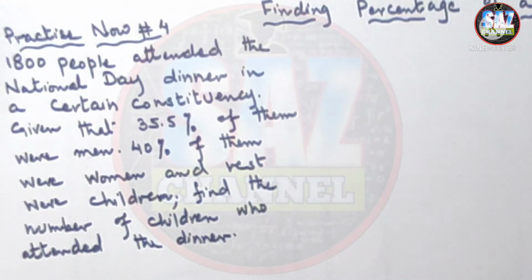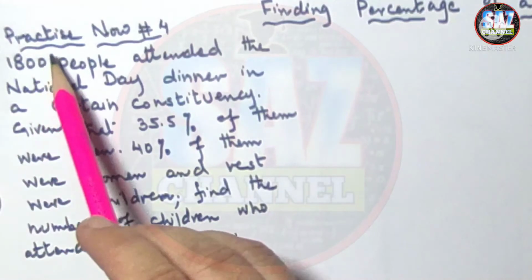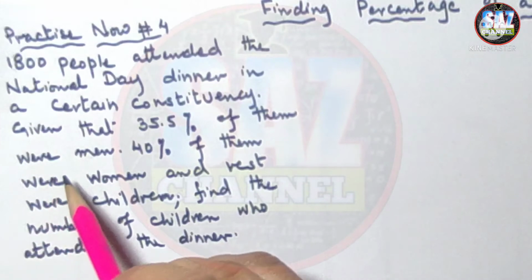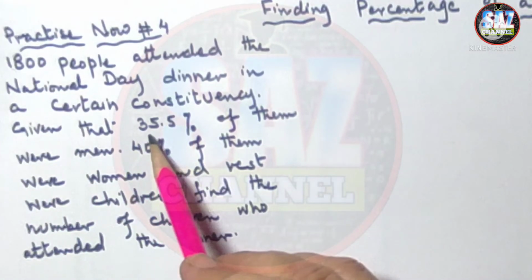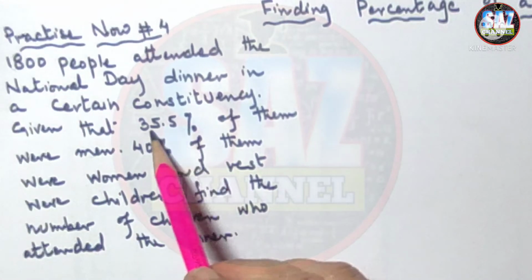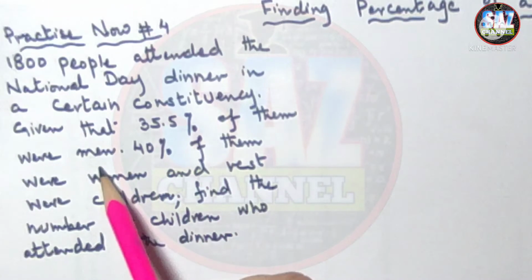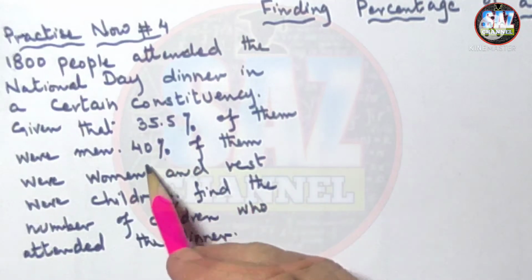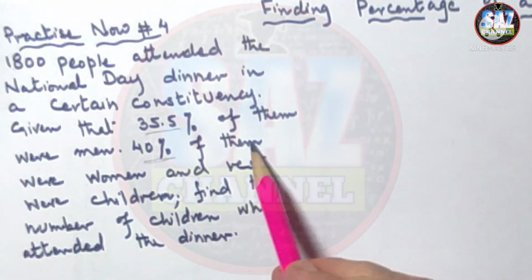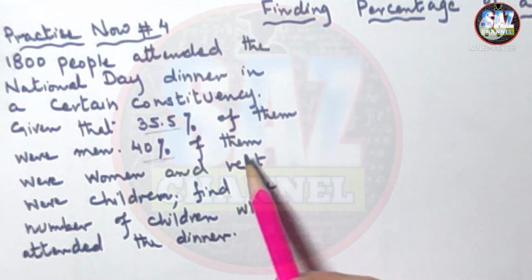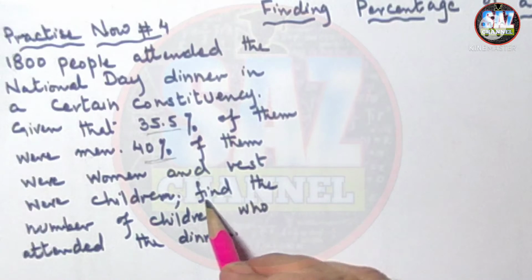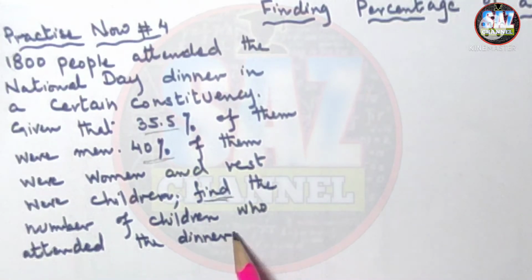Let's try to understand the question again, that is, how many total people attended the party. There are 1800 people who attended the party, and then we are given the percentage of men, that out of those 1800 people, 35.5% of them were men, 40% were women. Underline important terms please. And then the rest. What do you understand by the term rest? Rest means the remaining were children, and we have to find the number of children who attended the dinner.